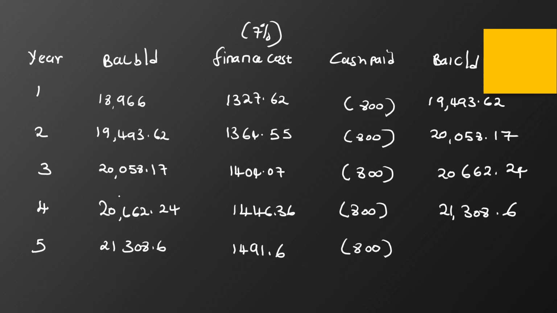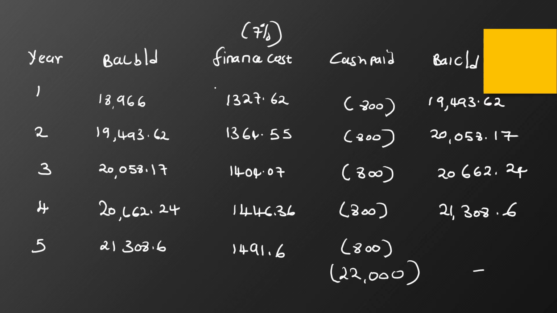So if I take this plus this, it should give me around 22 million. That is what we will be paying out in year 5, and we have no balance carried down in year 5. So let's go ahead and prepare the P&L extract.